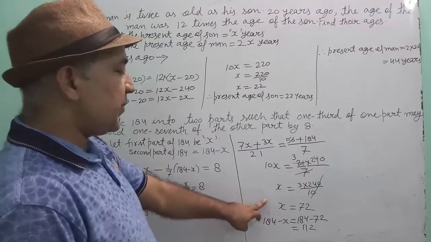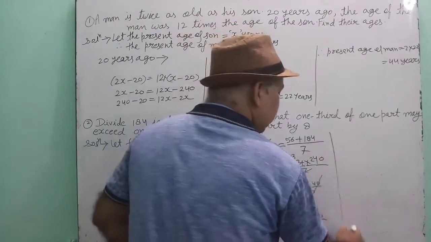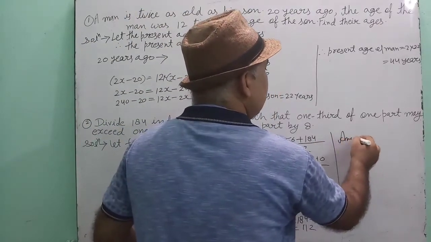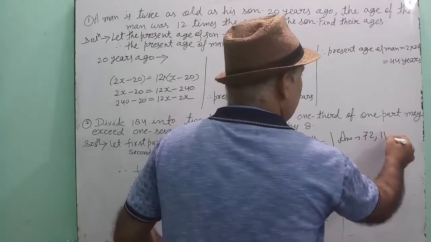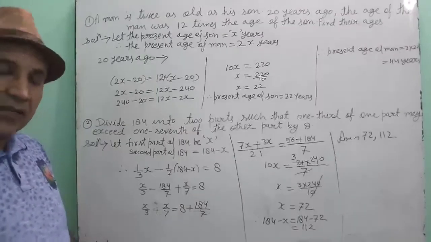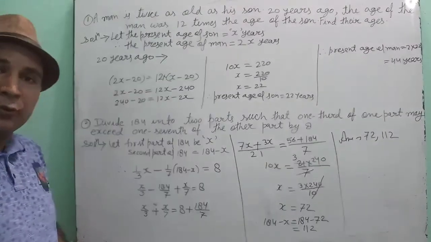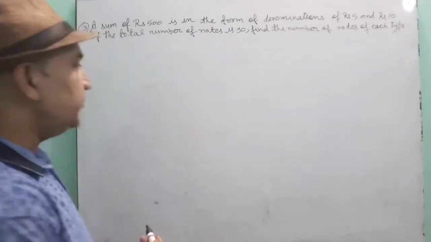That means the first part is 72, the second part is 112. So what will be the answer? The answer is 72 and 112. Okay, you asked, so I have told you these types of questions. Note down. Now see the third question.